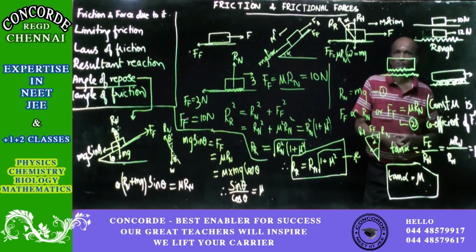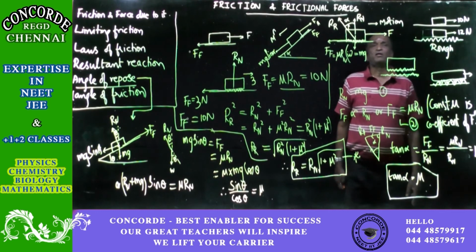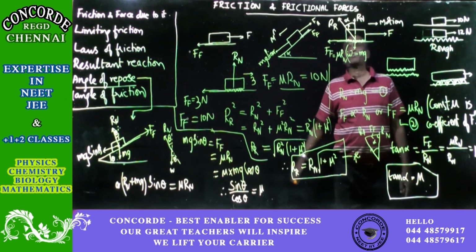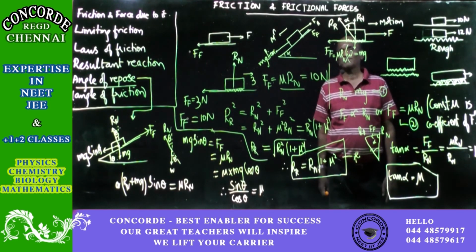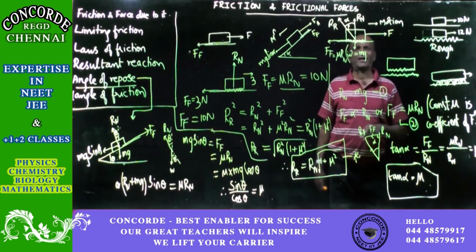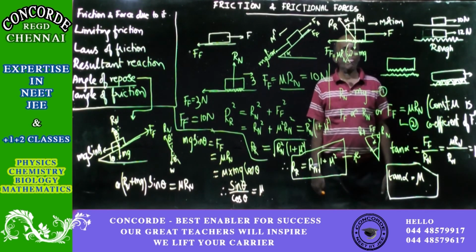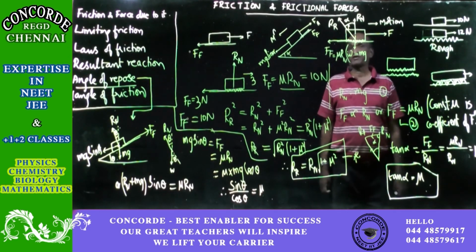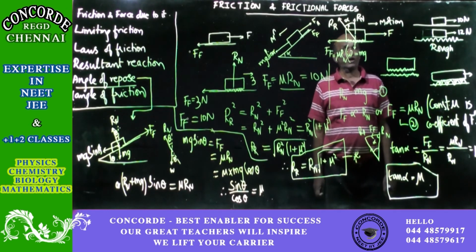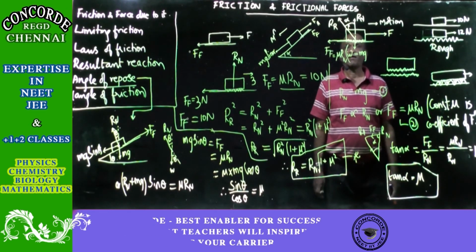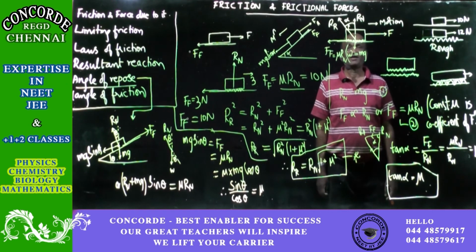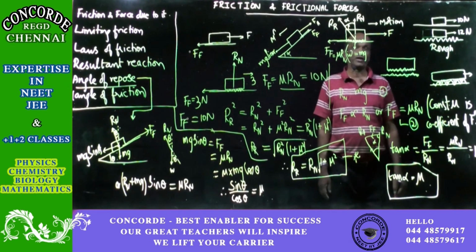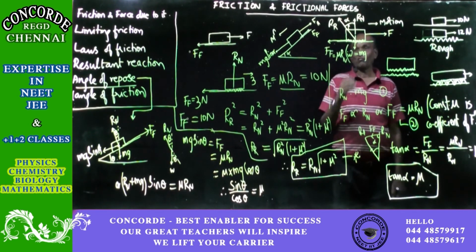What does that mean? That if alpha be the angle of friction, then tangent of that angle is equal to coefficient of friction. Tangent of angle of friction equal to coefficient of friction. So remember, it's a very simple equation but quite important. Angle of friction only will be given. Find tangent of that. That result, put it equal to mu. Otherwise you cannot solve the problem. There are many questions like that.